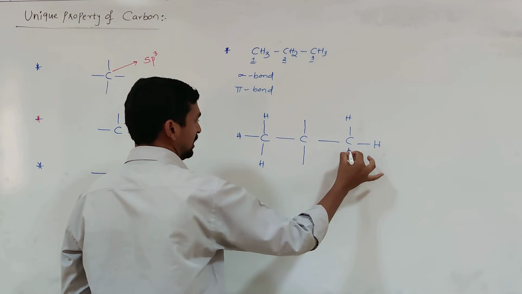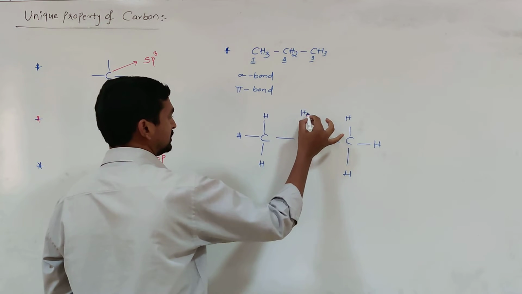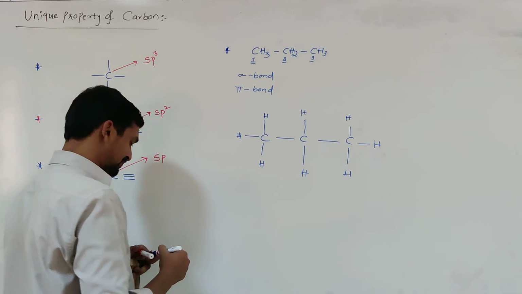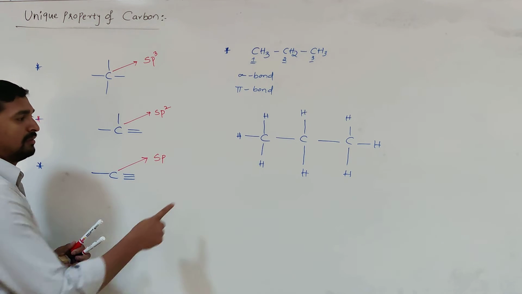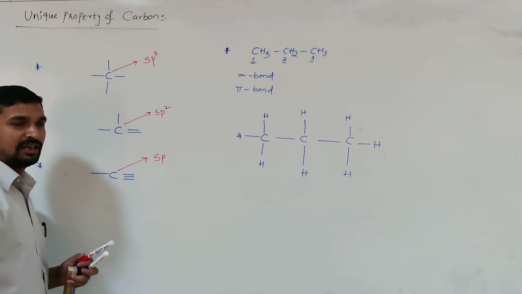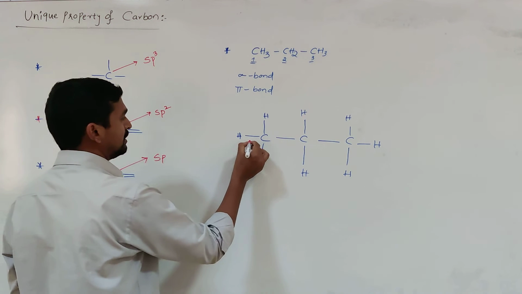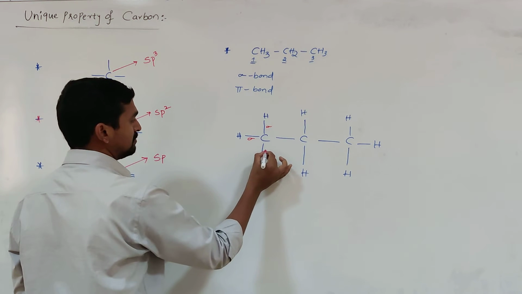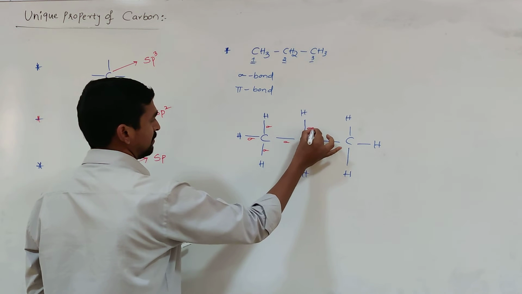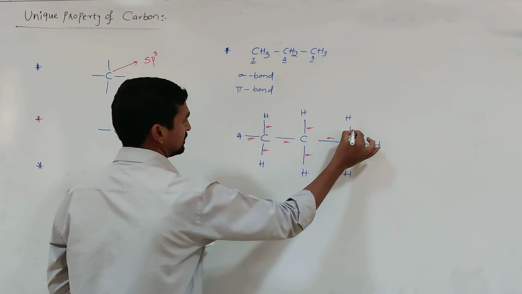Now, whenever a hydrogen is present, obviously a single bond is there. The single bond is always forming which bond? Sigma bond. Here sigma, it is also a sigma bond. All are sigma bonds.